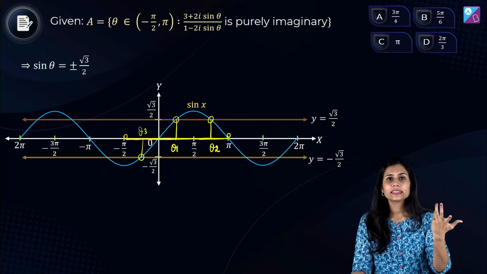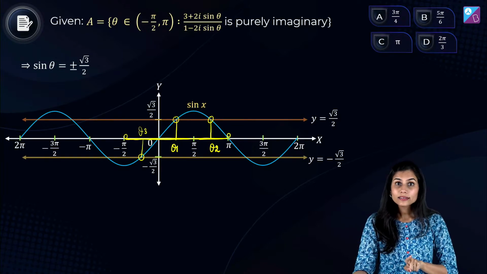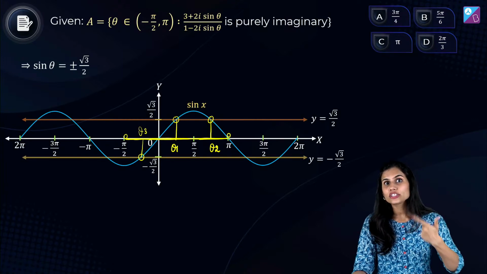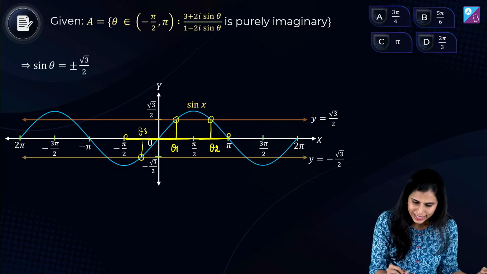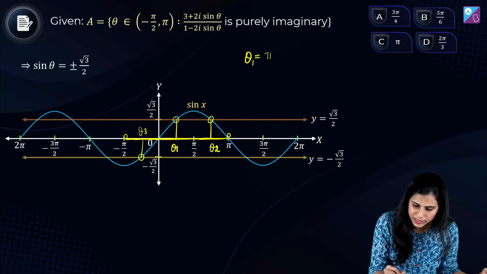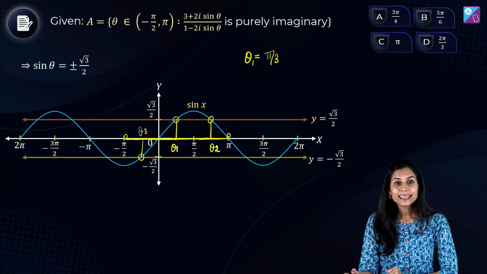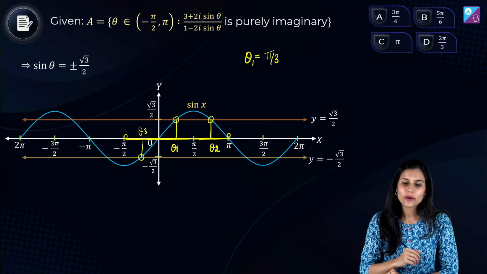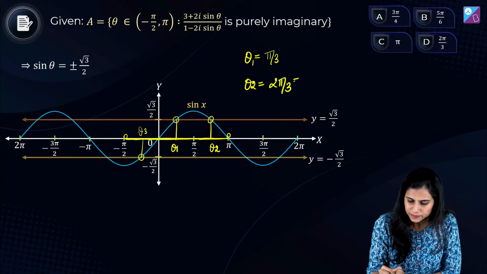क्या values हैं theta 1, theta 2, theta 3 की? That's what we need to find. Correct? What is theta 1? Carefully observe. It's the unique acute angle जिसपे sine ratio root 3 by 2 आता है. बच्चों का खेल है यार. क्या हो गया theta 1? Yes, 60 degrees. That means pi by 3 radian. What about theta 2? It will be pi minus theta 1, मतलब pi minus pi by 3, which is 2 pi by 3.